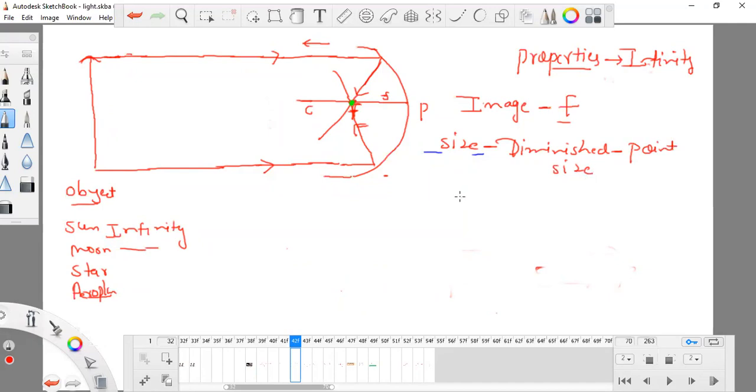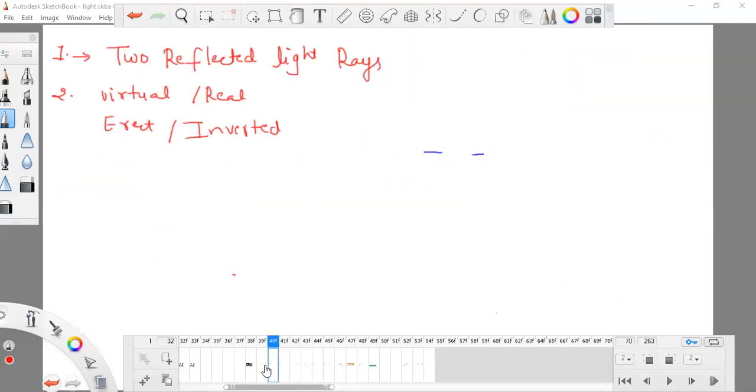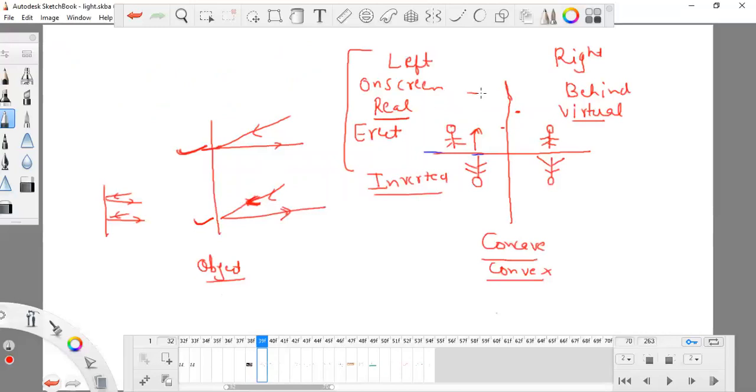The last point: what is the nature? It will be real, because we studied that if an image is forming at this side, the left side of your own hand, you can draw this on your notebook, it will be real.